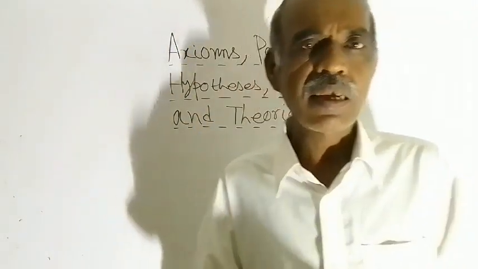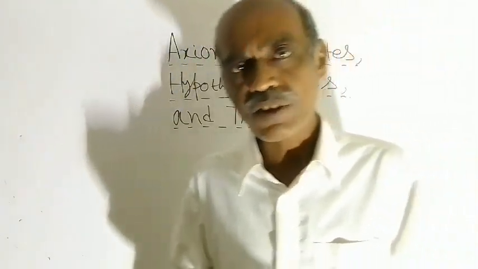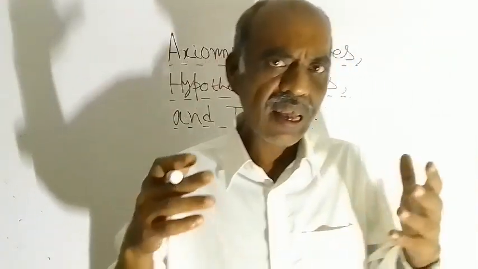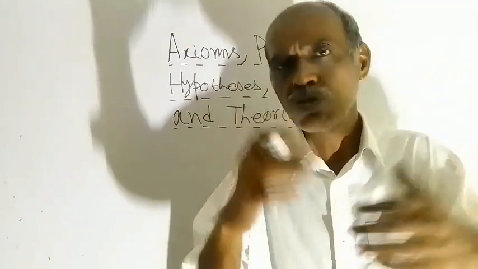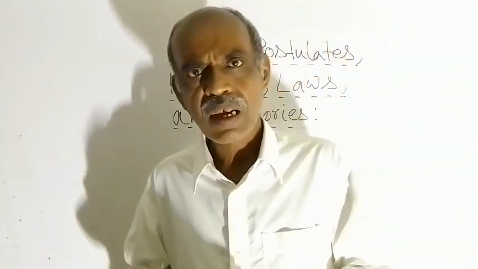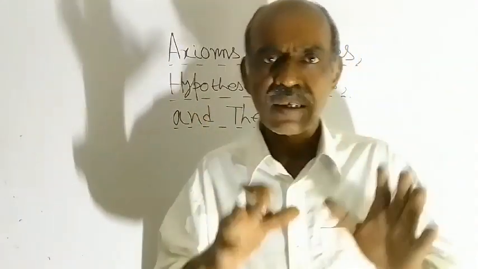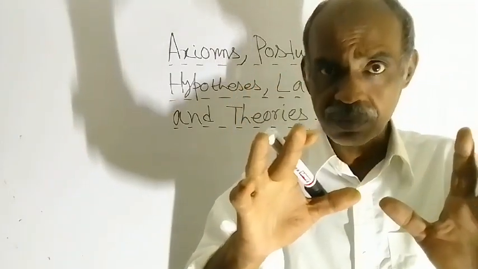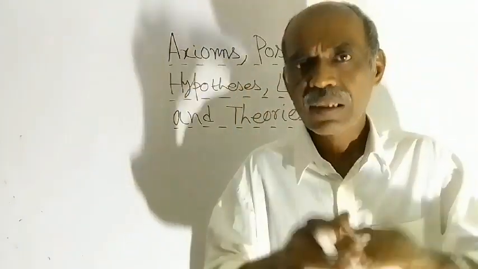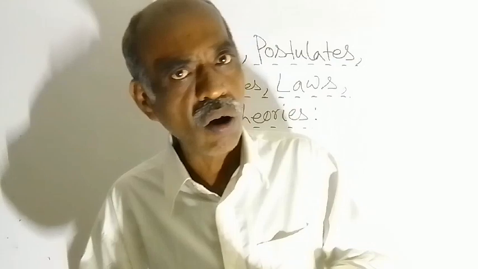Unless and until you find a proper explanation for the happenings of things, if you have only found the mathematical relationships, then that will be called a law.